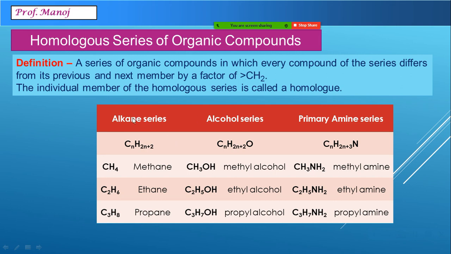For example, in this alkane series, first compound methane, if I add CH2, I will get the next compound C2H6. If I add CH2 to this, I get the next compound C3H8. This can happen with every series like alcohol, amine, aldehyde, everywhere. They are all called homologous series.